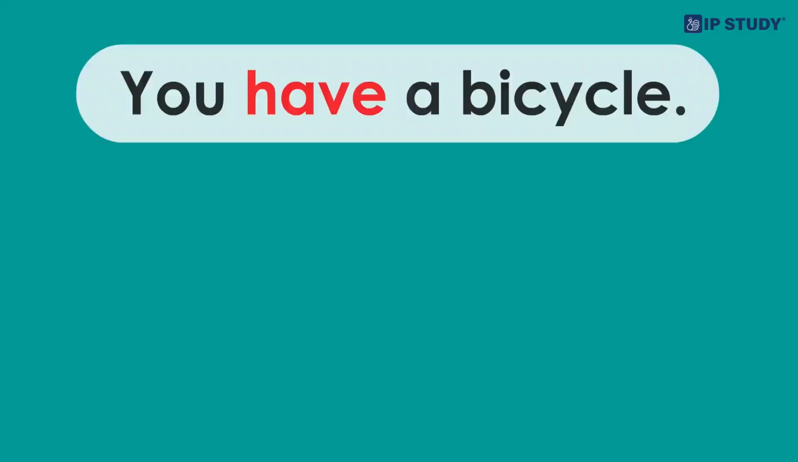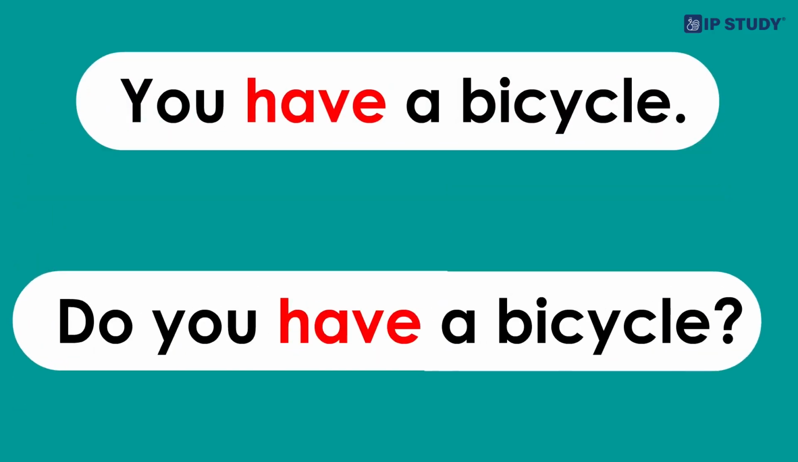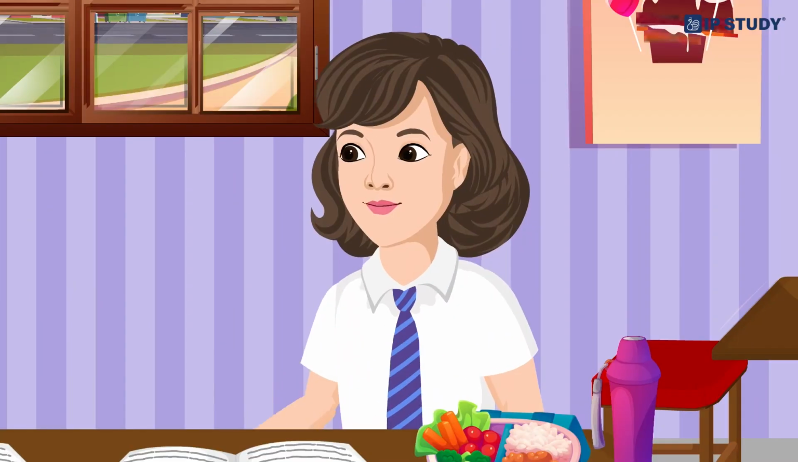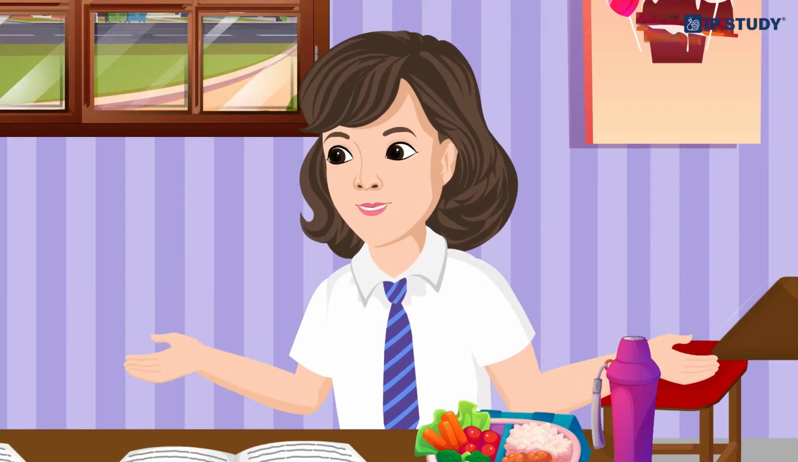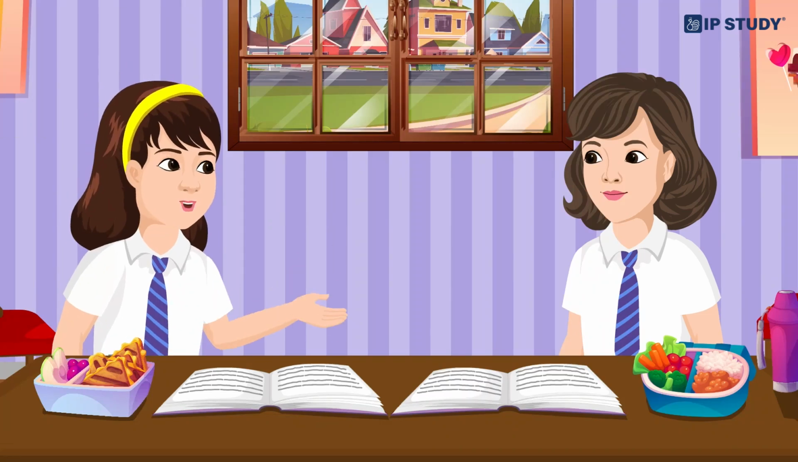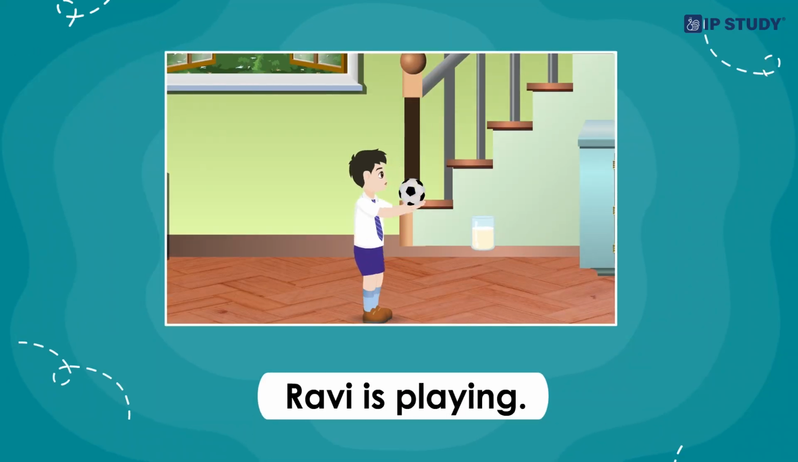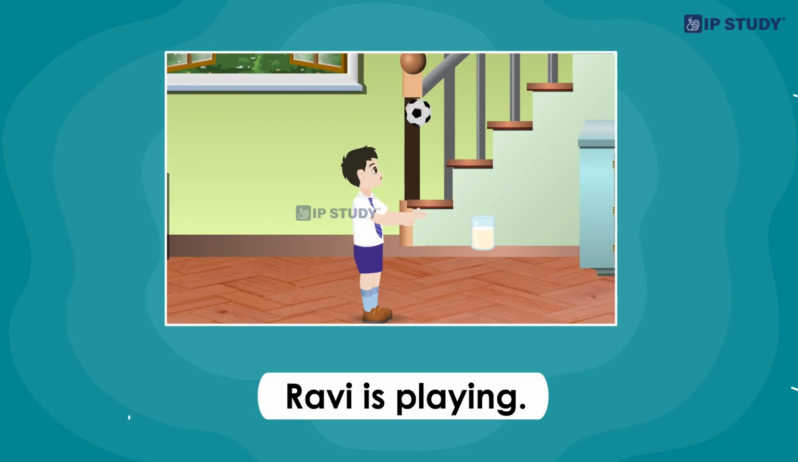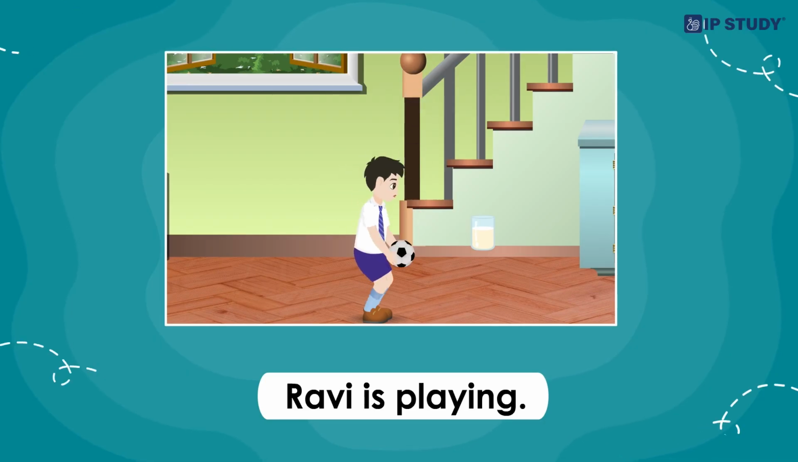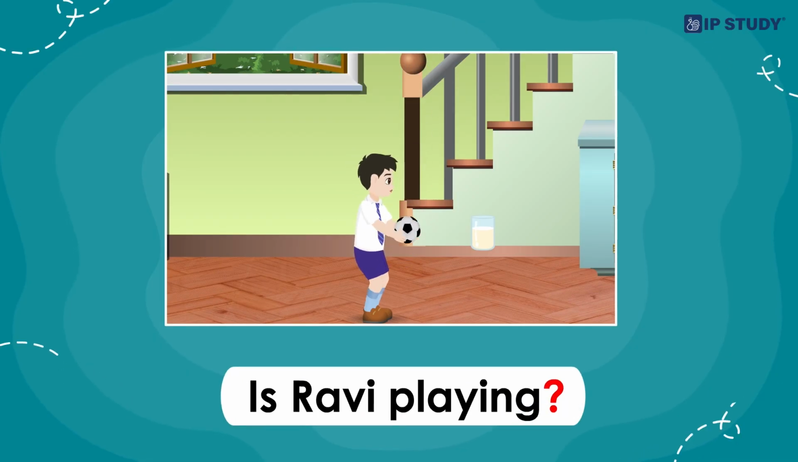So, if I say you have a bicycle, then it changes into do you have a bicycle? Right. That makes sense. What if the verb has more than one word? For those, we move the first part of the verb to the beginning of the sentence. Like Ravi is playing, this is the statement. If we convert this into an interrogative with more than one word, it sounds like, is Ravi playing?